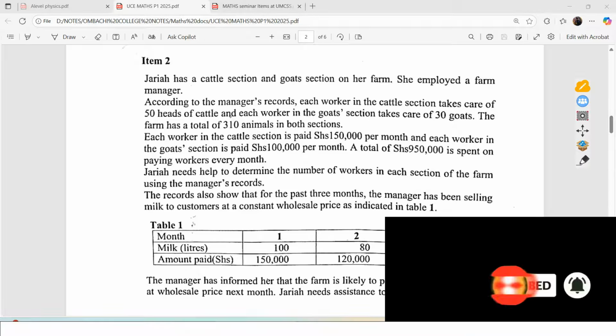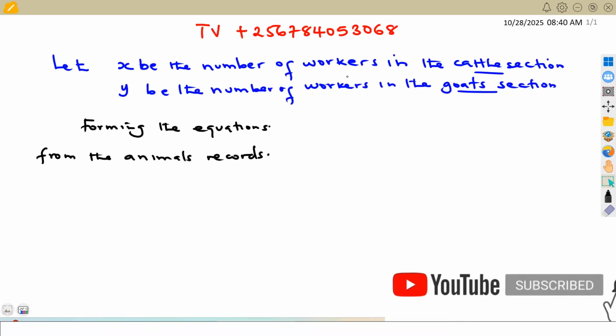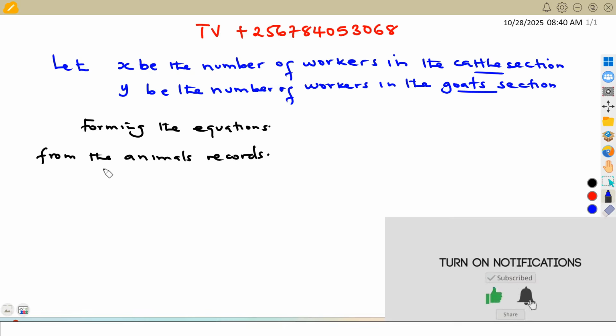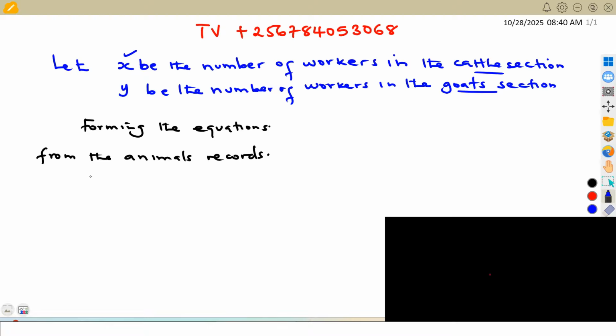So, if each worker takes care of 50 heads of cattle, and we are having the number of workers as X, how many animals will be taken care of in total? Since each worker takes care of 50 cattle, the total number of animals taken care of by X workers will be 50 times X.